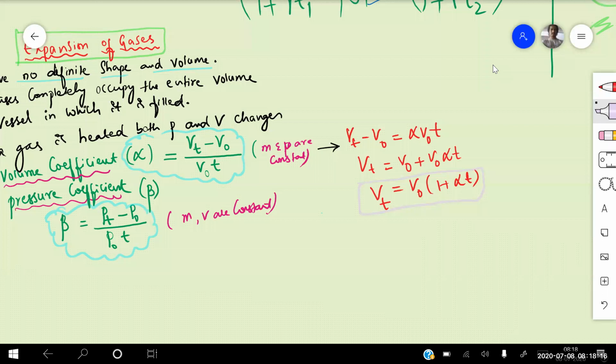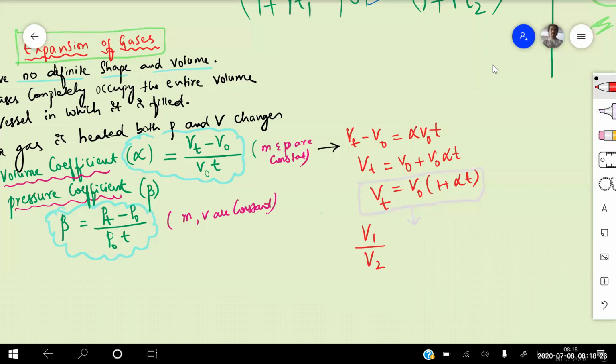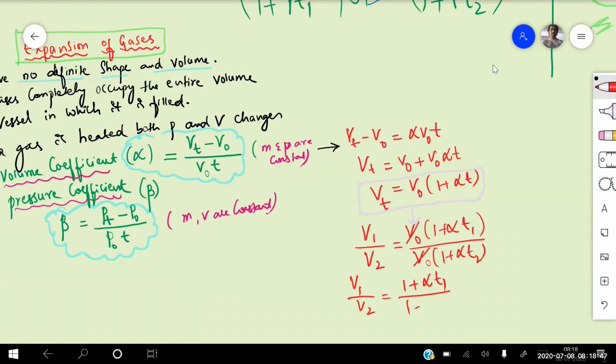So now if I am writing for two different temperatures, say if I need the volume V1 and volume V2, if I take the ratio, V naught into 1 plus alpha into T1 divided by V naught into 1 plus alpha into T2. This V naught will get cancelled. So I'll be getting V1 by V2 is equal to 1 plus alpha into T1 divided by 1 plus alpha into T2.